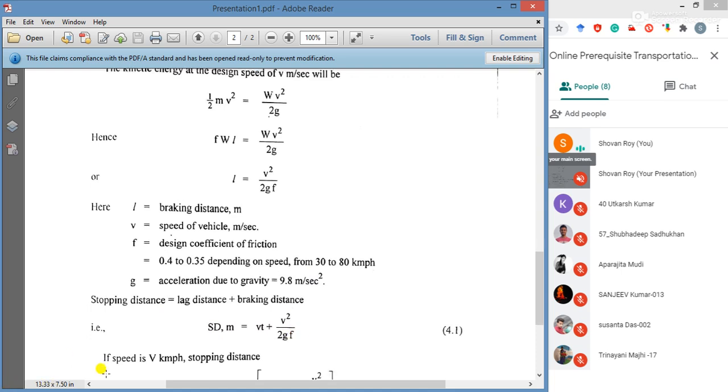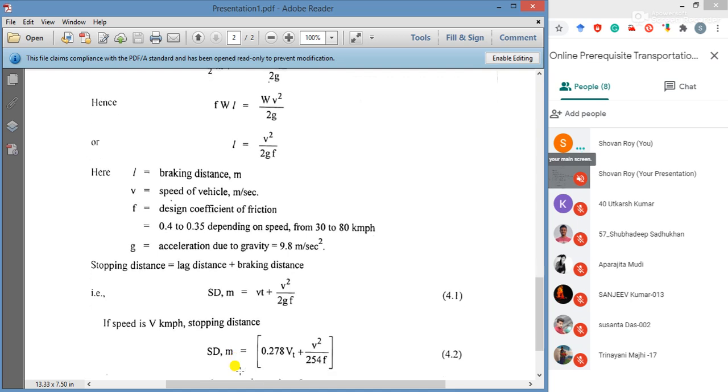If speed is v kilometer per hour, stopping distance would be 0.278 vt plus v square by 2gf. g is 9.81, so after converting v to kilometer per hour, they get 254, that is v square by 254.